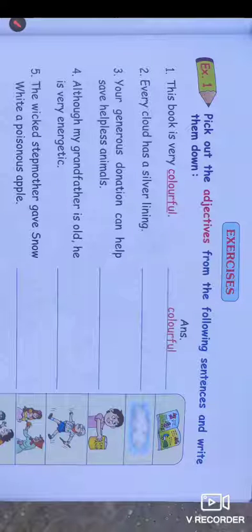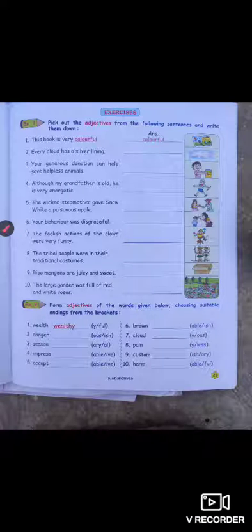So here is an exercise. You have to complete this exercise of these lessons. So now we will stop here, and in the next lecture we will go through the exercises given below of this lesson on adjectives.